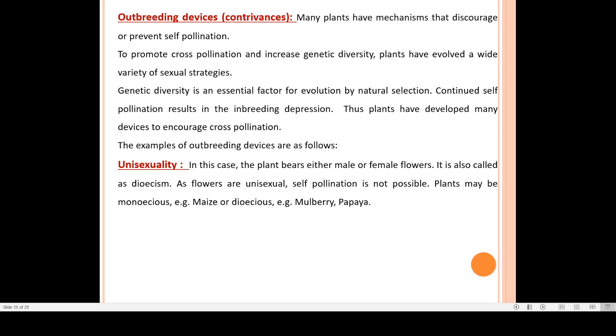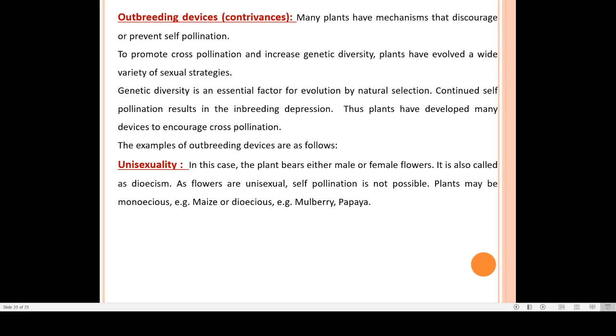Now sometimes what happens is that the plant itself does not facilitate self pollination. It avoids self pollination in order to get varieties of plants. That means if genetic variation is required, then it should avoid self pollination, and it should facilitate cross pollination.